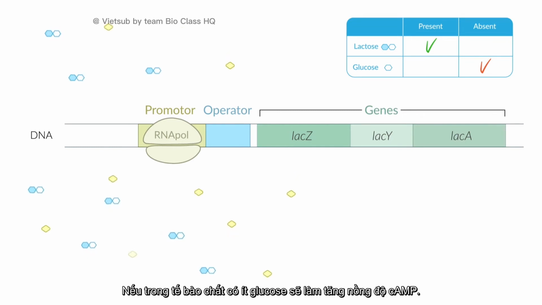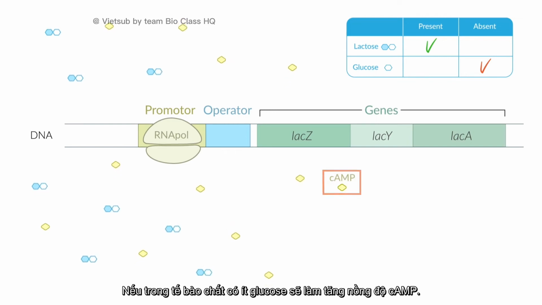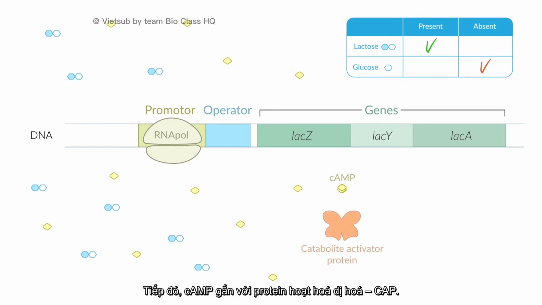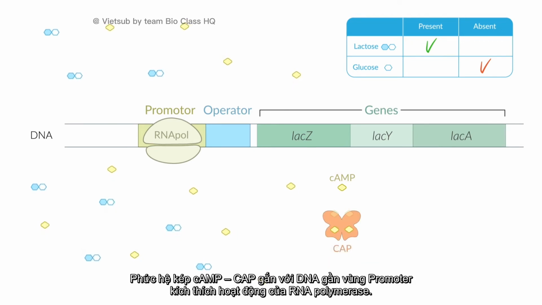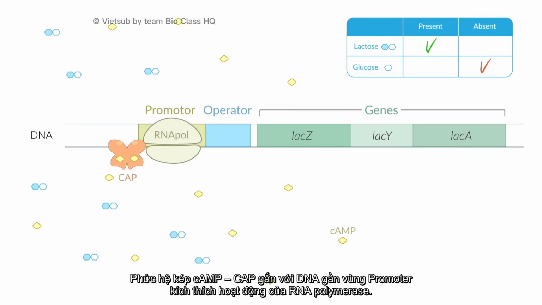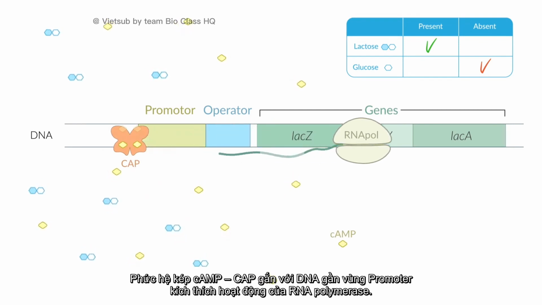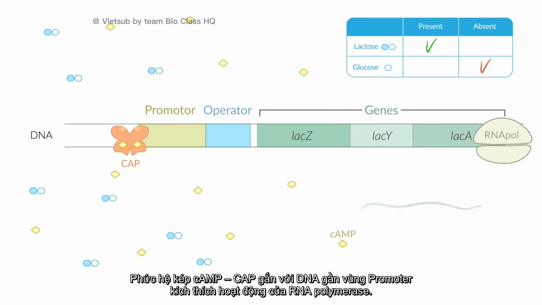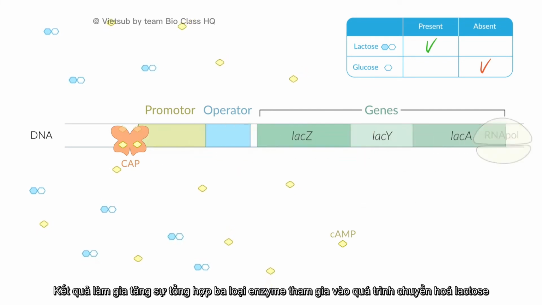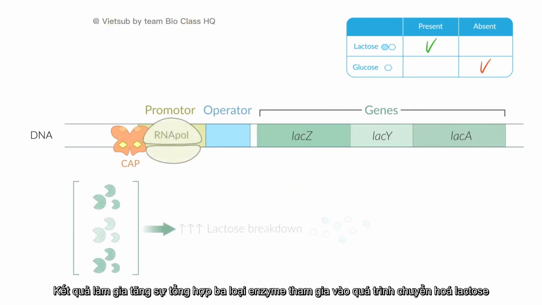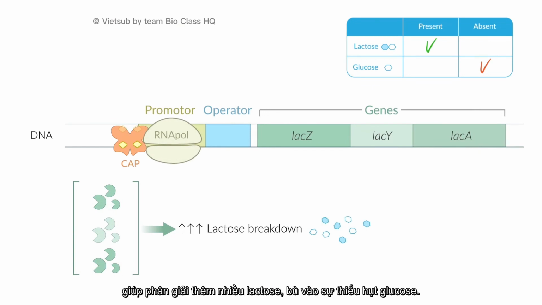If little glucose is available in the cytosol, the cAMP concentration increases. cAMP then binds to the catabolite activator protein, in short, CAP. This cAMP-CAP complex forms a dimer that binds to the DNA close to the lac promoter, thereby increasing RNA polymerase activity. As a result, the 3 enzymes involved in lactose metabolism are synthesized at a higher rate, allowing the breakdown of more lactose, compensating the glucose deficiency.